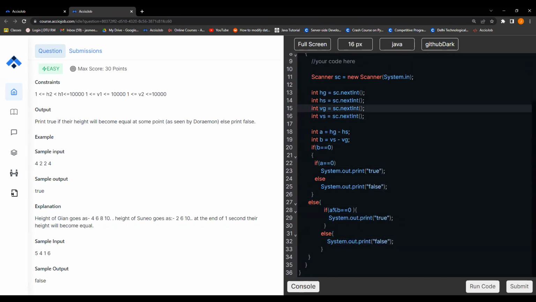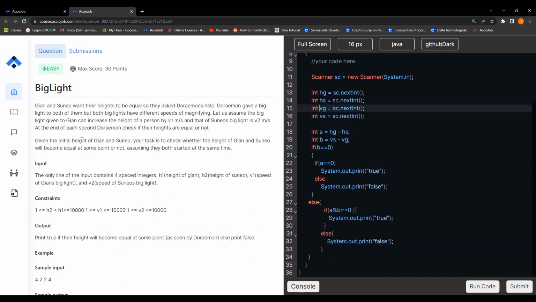See, what we have done is, let's go through the problem description once, right? So problem description basically says the same thing. Let's have a look at the input part. You can see we need 4 space separated integers, right? So four integers that we require. Now, what are those 4 integers? H1, height of Jian; H2, height of Sunyo; V1, speed of light gain of Jian; and V2 of Sunyo. So 1 is for Jian, 2 is for Sunyo. H is height, V is velocity, right?